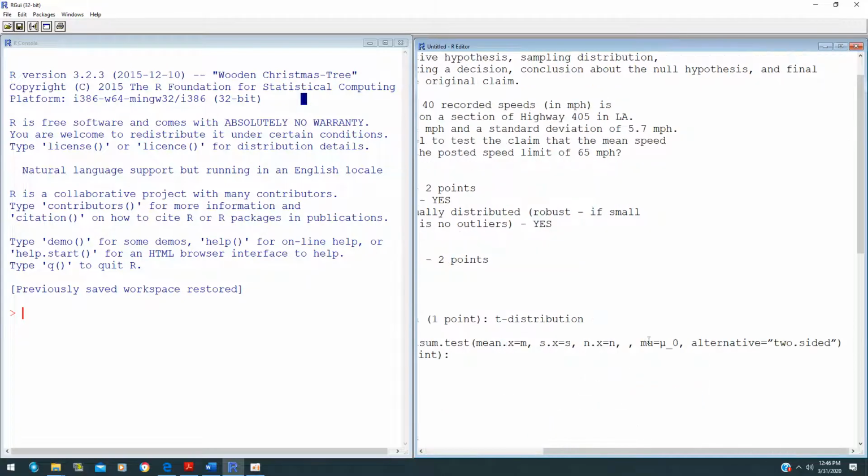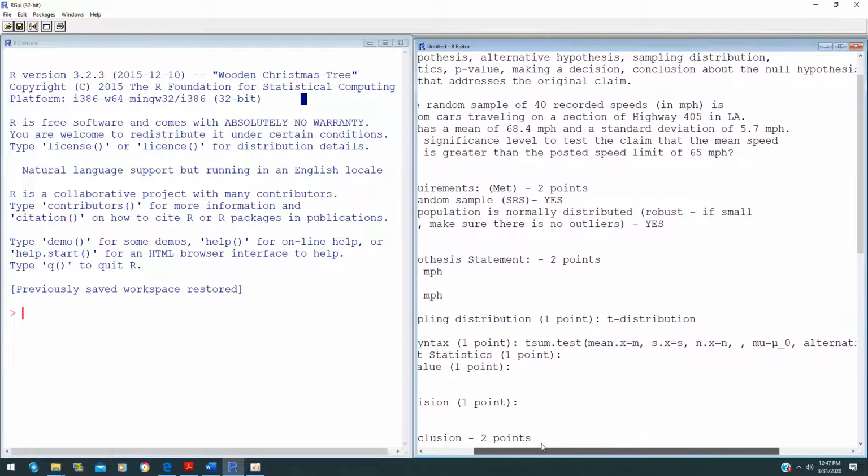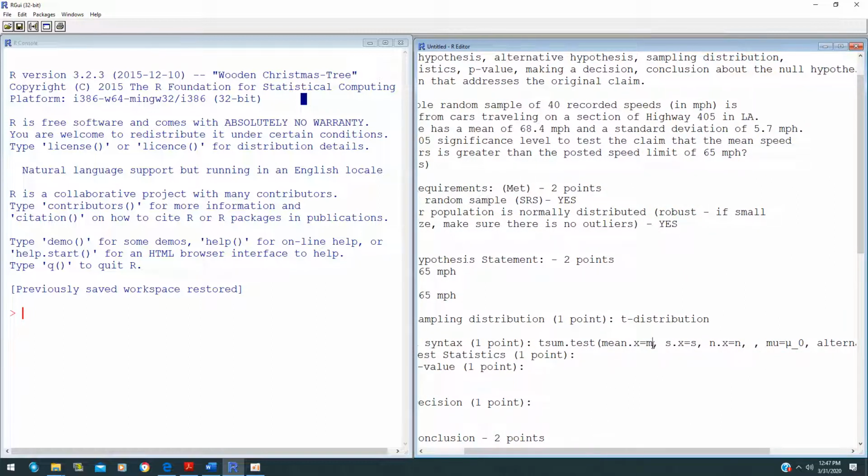What you need to do for this syntax is make some changes. In tsum.test, mean.x is your sample mean, which is given as 68.4. The standard deviation for the sample, s.x, is given as 5.7 miles.